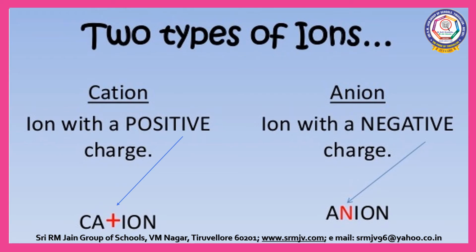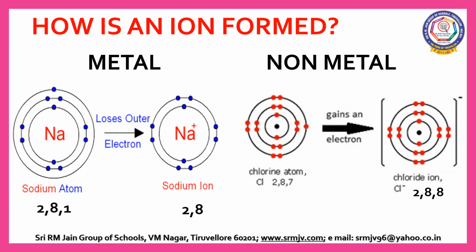What are the two types of ions? Cations and anions are the two types of ions. An ion with a positive charge is known as cation. An ion with a negative charge is known as anion. How is an ion formed? An ion is formed when an atom gains or loses electrons from its outermost shell, that is valence shell.